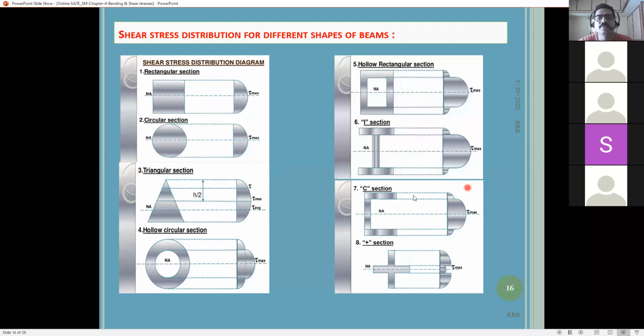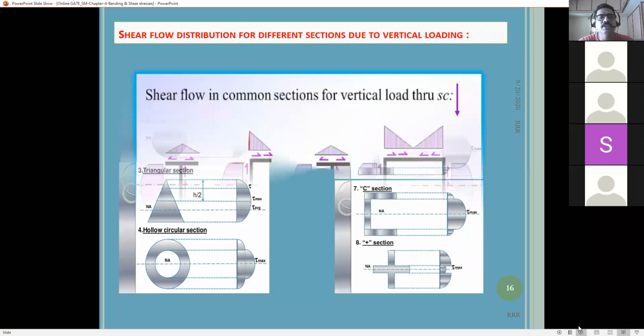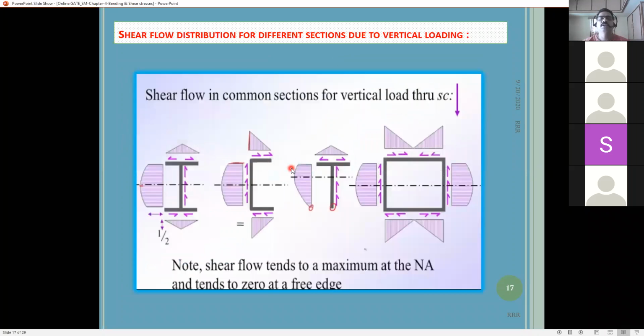Sometimes they will give the shape of the diagram, and you need to mark what the shear stress distribution shape is for the given shape, right? This anyhow I will share with you later. But these things we discussed in the last class, and maybe we'll continue with a little bit of problems here.